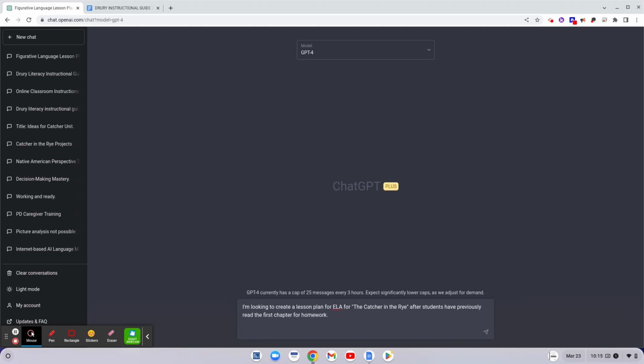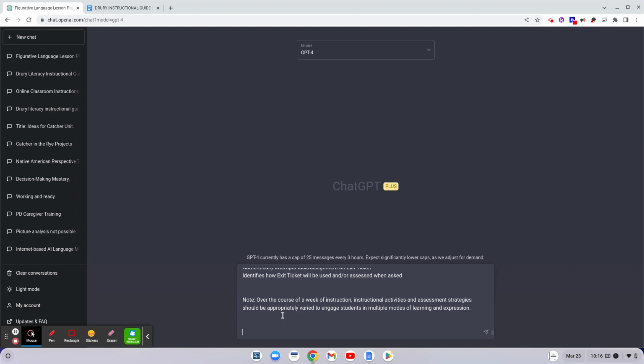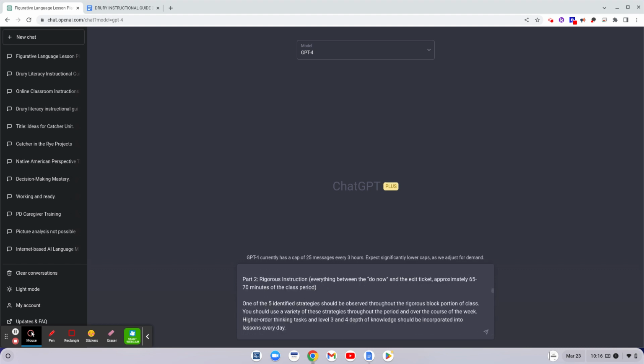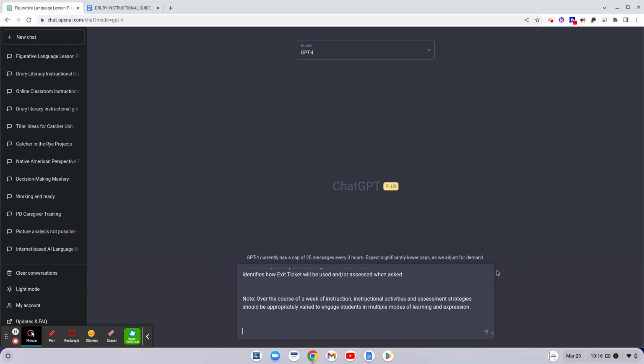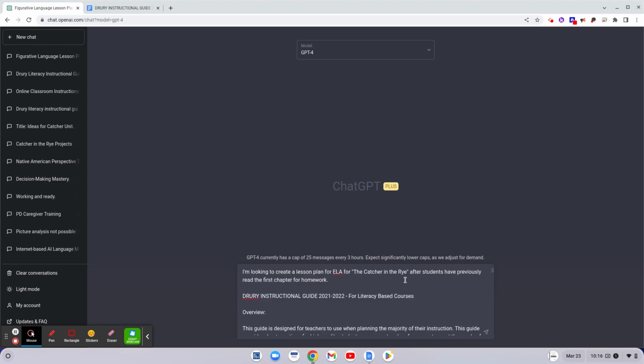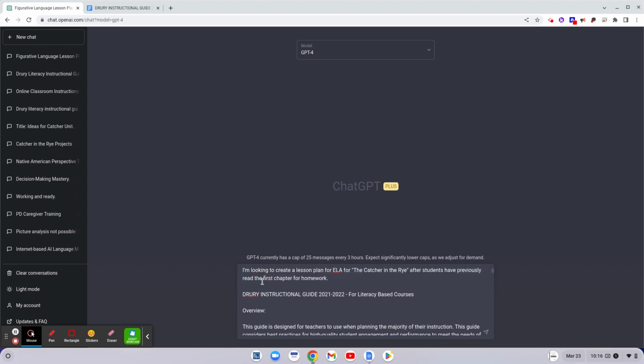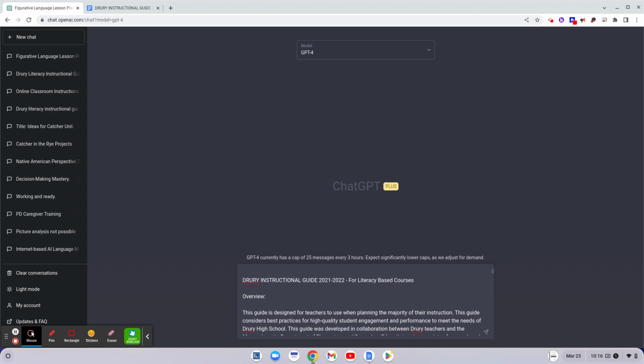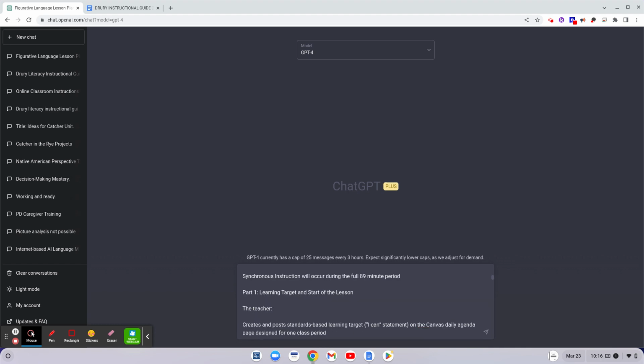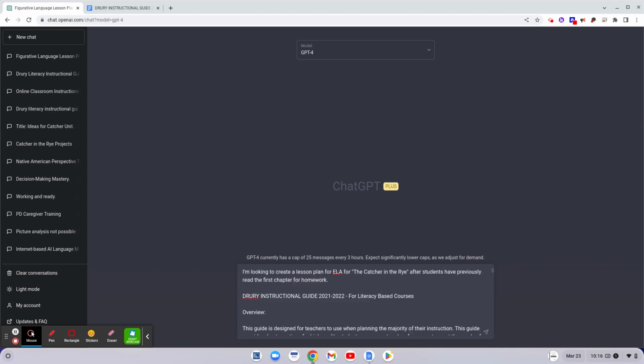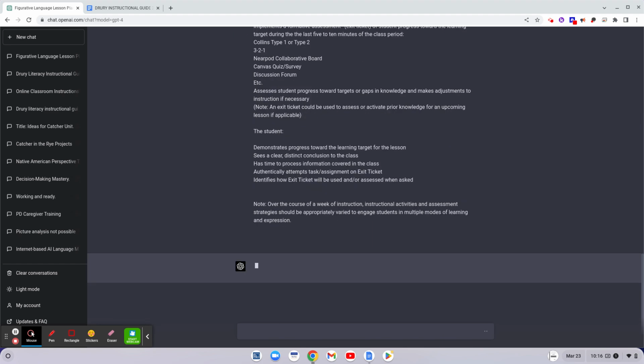I'm going to then copy and paste into ChatGPT the instructional guide, right into it, so it can see it all and understand it. And there's a couple things I'll probably predict that'll happen: it might get the wrong information about the first chapter, and it might get some parts of the instructional guide wrong. But we'll see what happens. And so I'm asking it again to create a lesson plan for the first day after students have read the first chapter. Let's see what happens. Okay.